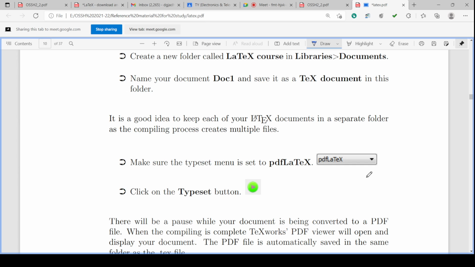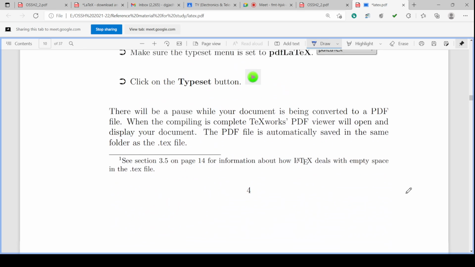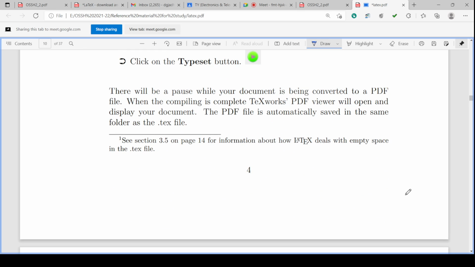Then select the typeset menu and click the typeset button. Okay, there is a typeset button. You have to click it on the menu. There will be a pause while your document is being converted.